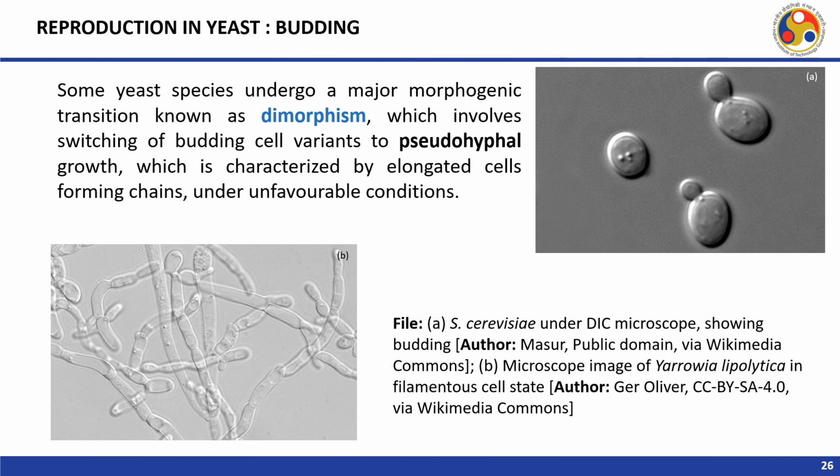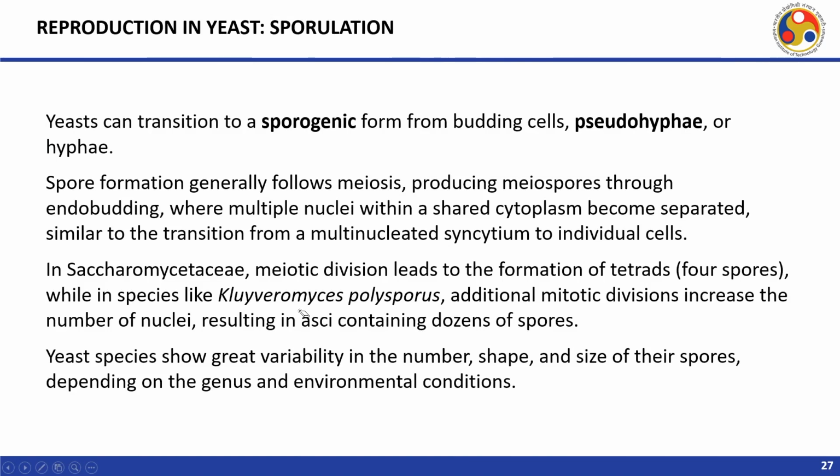Some yeast species undergo a major morphogenic transition known as dimorphism, which involves switching from budding cell variants to pseudohyphal growth, which is characterized by elongated cells, as you can see here, forming chains under unfavorable conditions.